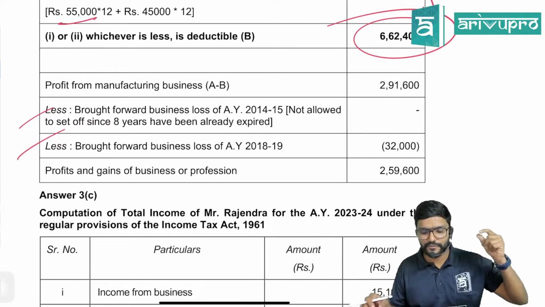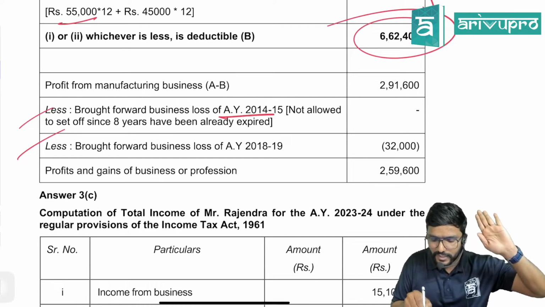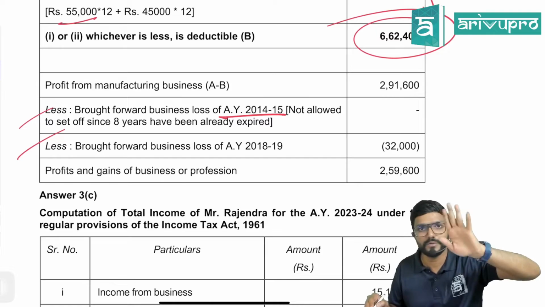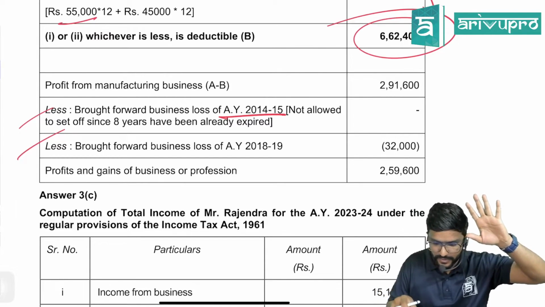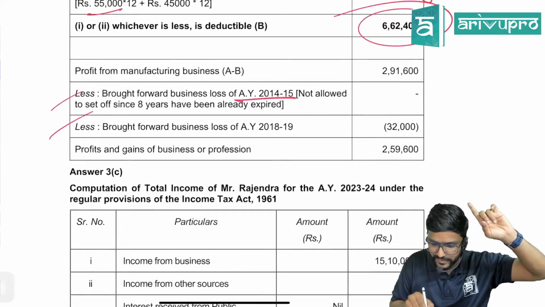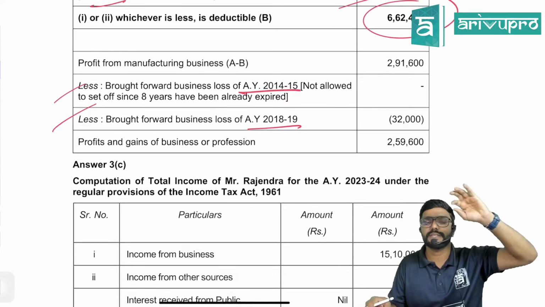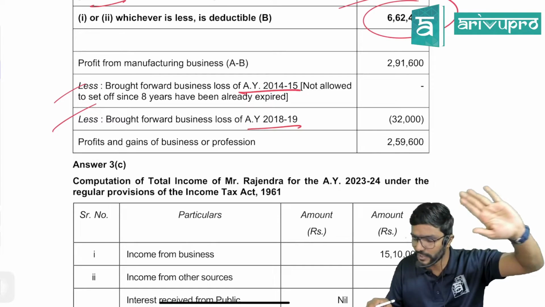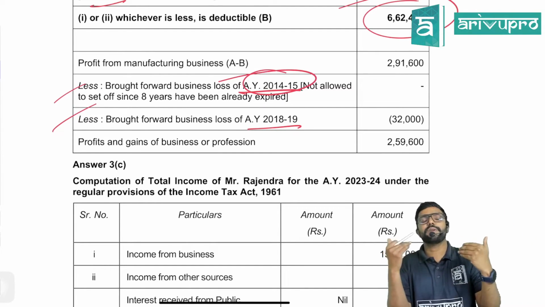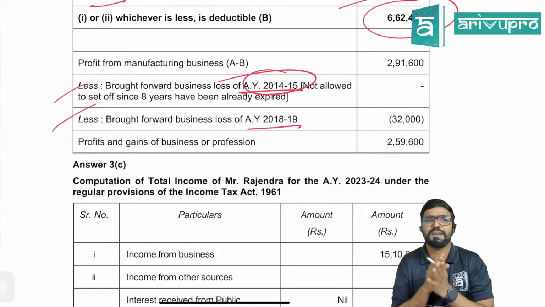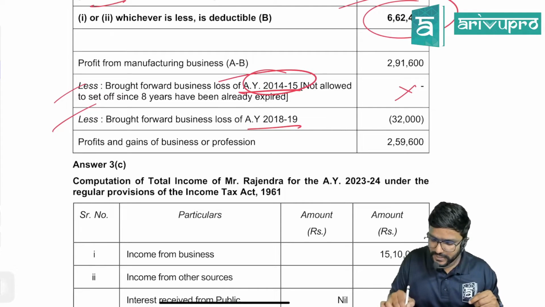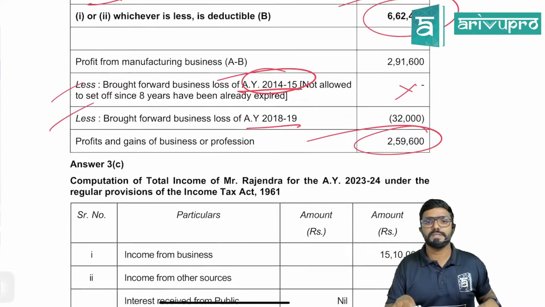Sir, can they adjust brought forward loss? Yes. So brought forward loss of assessment year 14-15, is the 8-year period still not over? No, sorry, 14-15 is over. Okay. Whereas 18-19, first we will discuss 18-19. For 18-19, the 8-year period is still not over, sir. Not over. So can they claim it? Yes. Whereas for 14-15, the 8-year period is already over. So can we adjust that? No, you cannot adjust. So after adjusting the brought forward loss, what is the profit of the business?